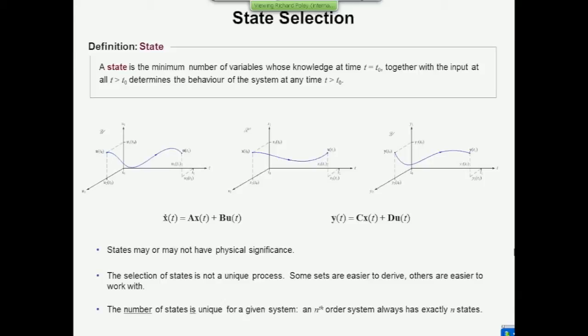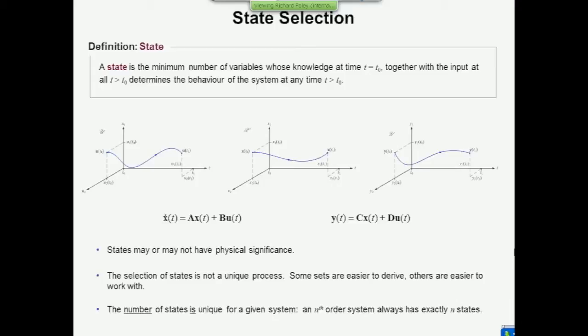That is unique. An nth order system must have exactly n states in the state vector. If it's a third order system, then x of t has three elements in it. It's a 3-by-1 vector. And A will be a 3-by-3 matrix. And all the other dimensions in the state space description are then fixed. If you don't get the number of states right, you will get into trouble.